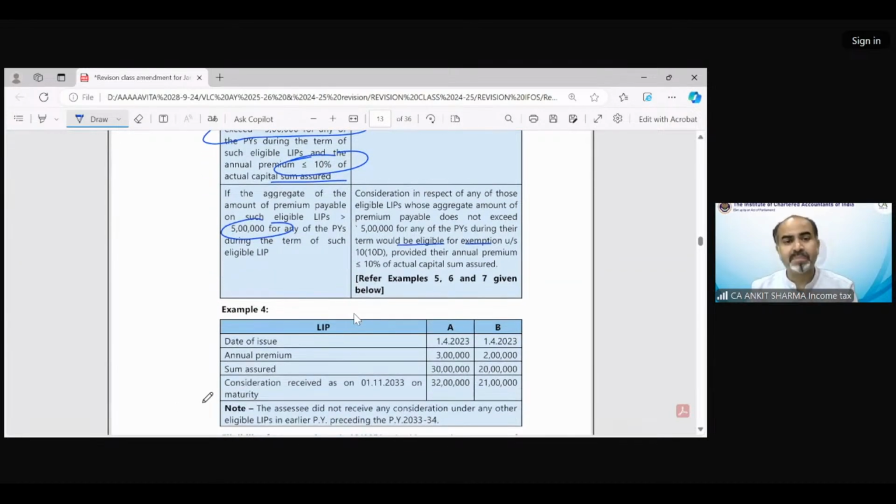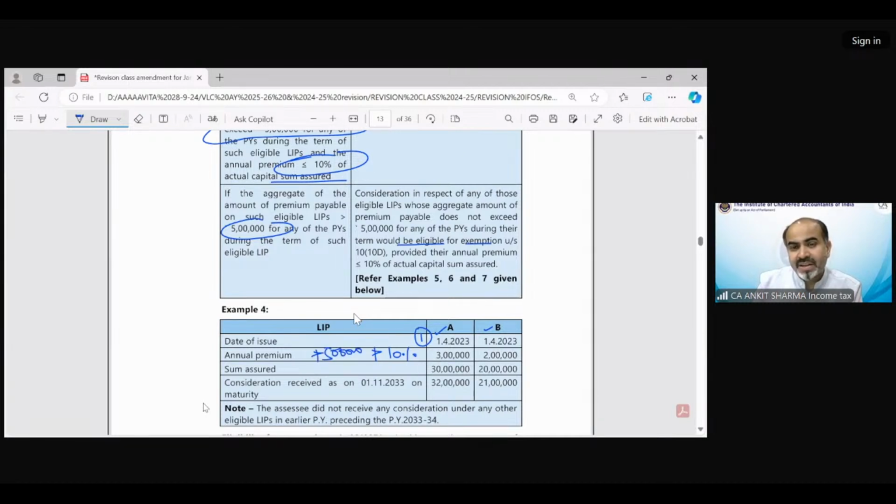With the help of this example, the first thing to check is the date of issue. Both are on or after 1/4/2023. The premiums are 3 lakh and 2 lakh. Both premiums do not exceed 10%, and that's a good sign. And this is 3 into 5 lakh, not exceeding 10% and not exceeding 5 lakh.